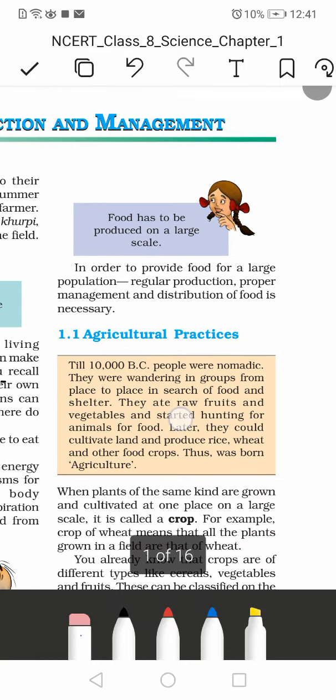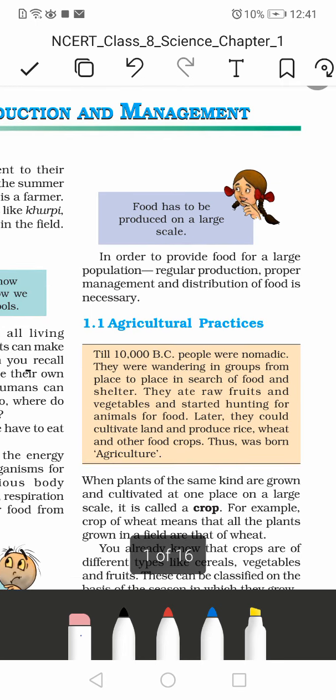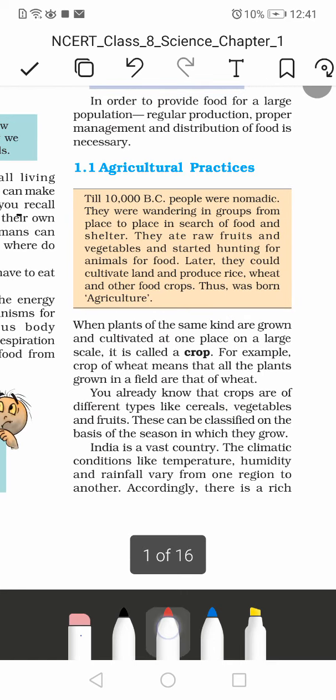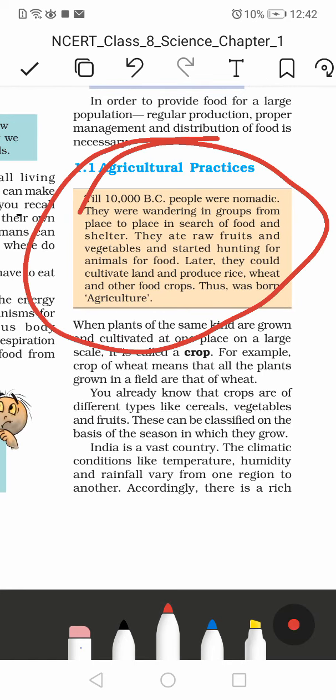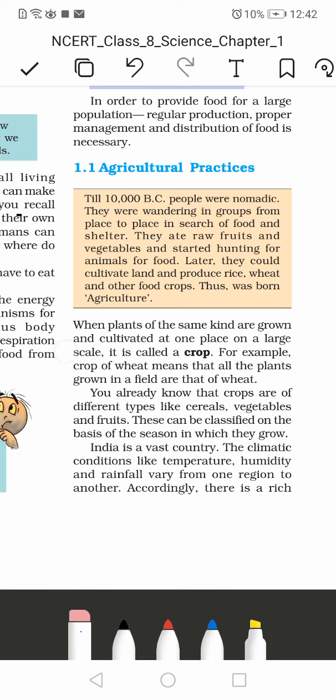In order to provide food for a large population, regular production, proper management, and distribution of food is necessary. We'll get to this yellow box at the last. We'll get to all of the yellow boxes at the last, unless they're really important.